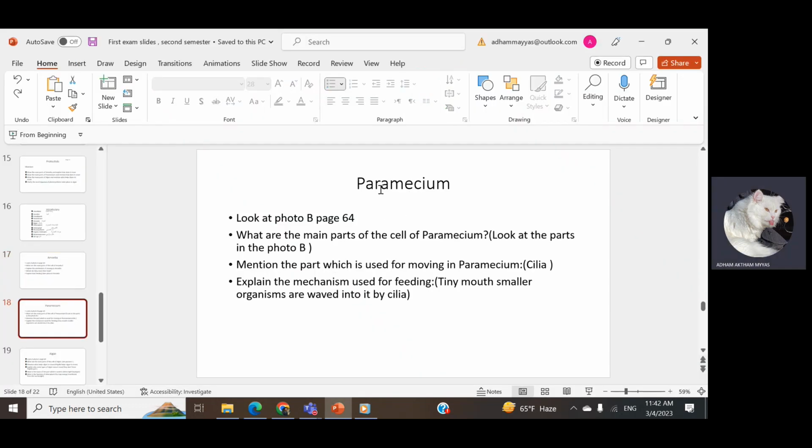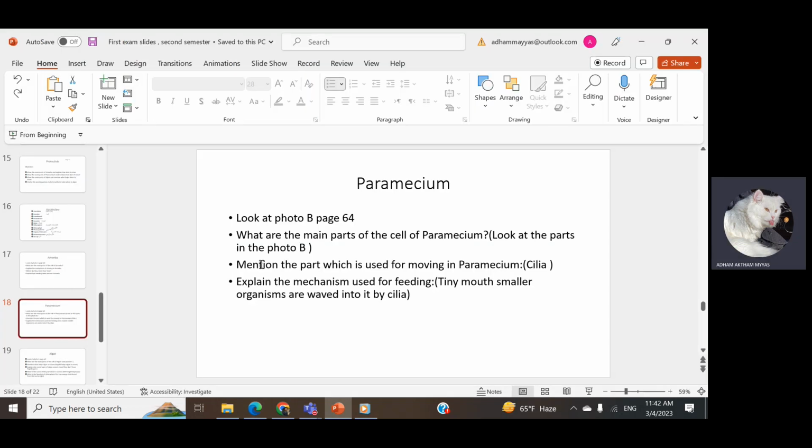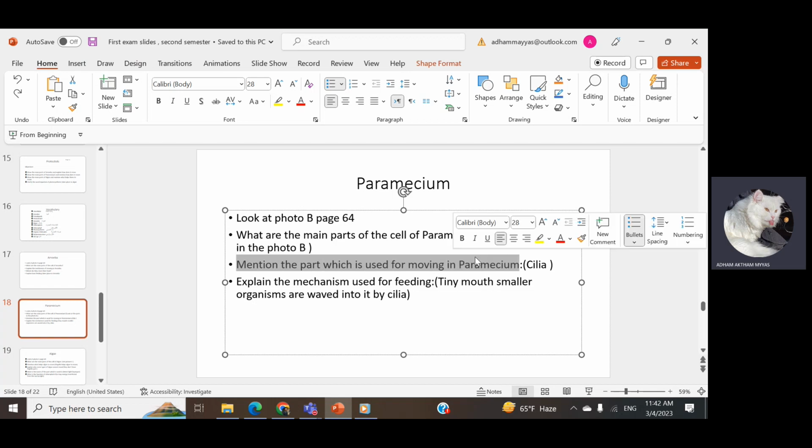So paramecium. We have to look at page 64, photo B. What are the main parts of the cell of paramecium? We can see the main parts from here: cilia, nucleus, tiny mouth, vacuole, and cytoplasm. Mention the main part which is used for moving paramecium.